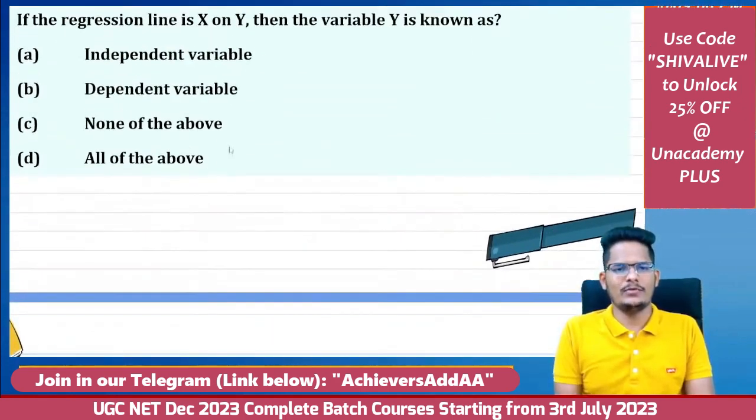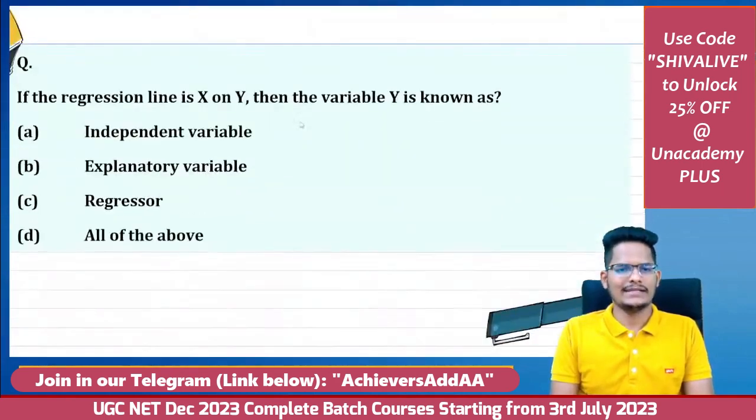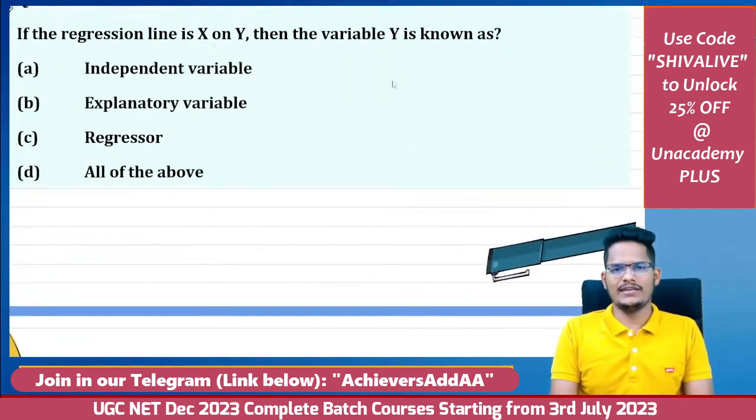This is an independent variable, because b x on y means y is the independent variable, x is the dependent variable. Okay. Next, if the regression is x on y, y is known as.